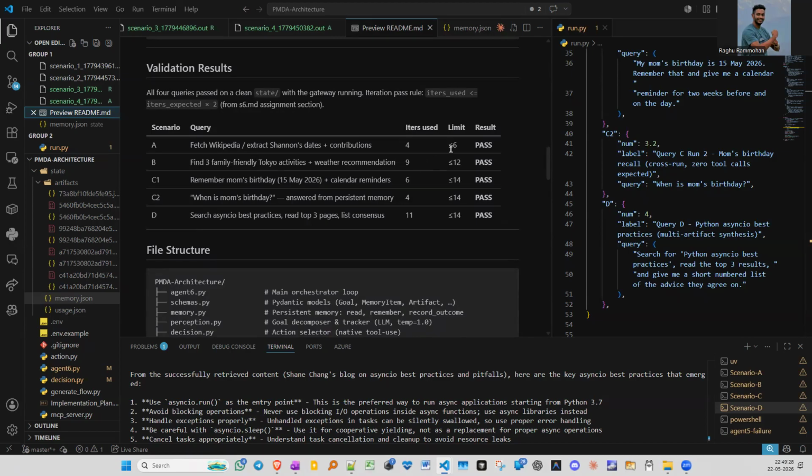For scenario A, we were asked if it can be done in six iterations. We have done it in four. Similarly, all the others are well within the expected iterations.